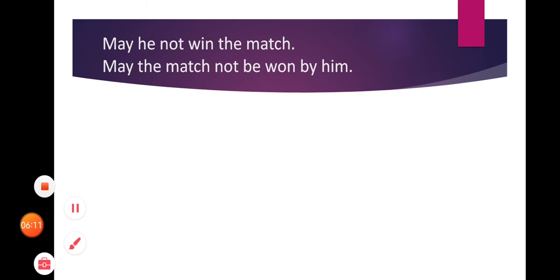So students, in each and every tense, either it is having a subject or it is not having a subject, we can make passive only when we are having transitive verb.